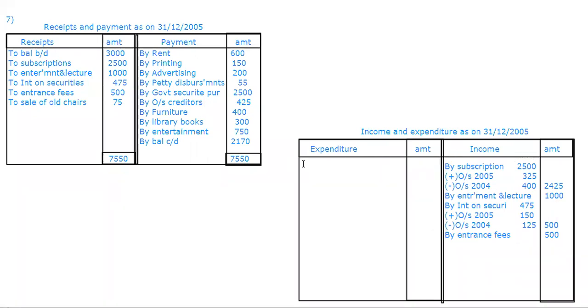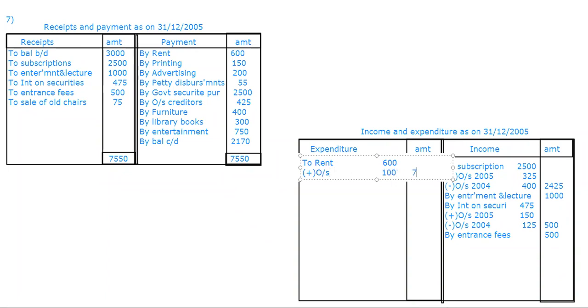Now we'll come down to the expenditure side. In the third paragraph, you just see outstanding liabilities. We have only two items: one is outstanding rent, another is outstanding printing. Apart from that, we don't have any adjustment. So to rent. How much did he give? 600. And outstanding is how much? 100. Yes, so outstanding is 100.